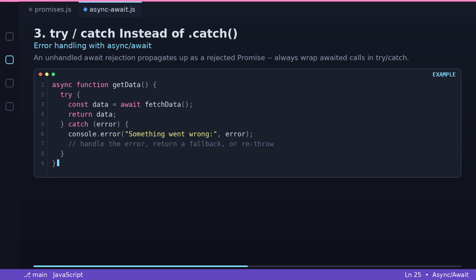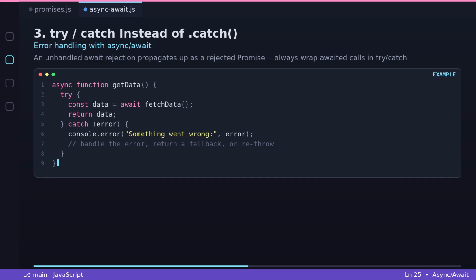Important: if you use await without a try catch and the awaited promise rejects, the error propagates up as a rejected promise from the async function itself. It doesn't just vanish, but it also won't be caught locally. Always wrap awaited calls in try catch when you need to handle failure at that point in the code.